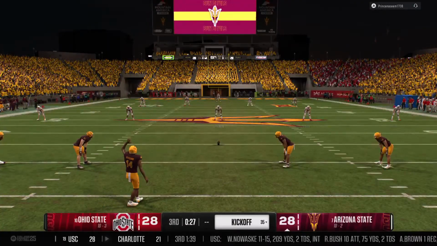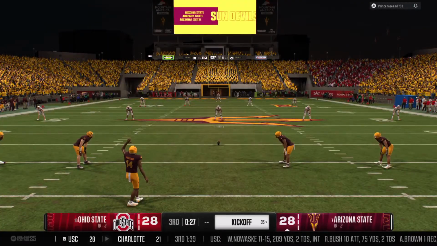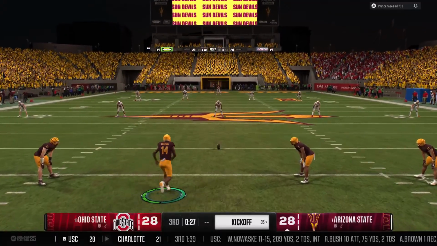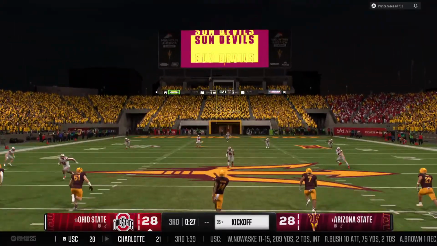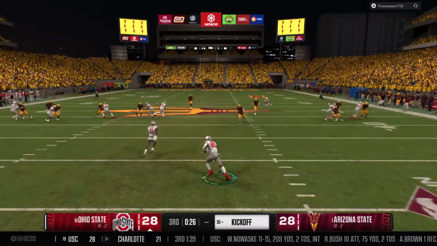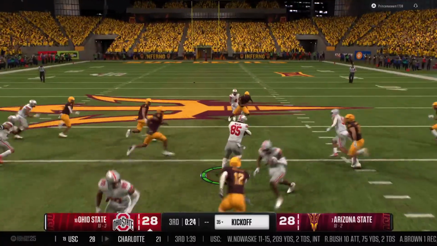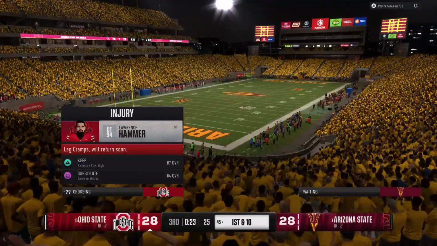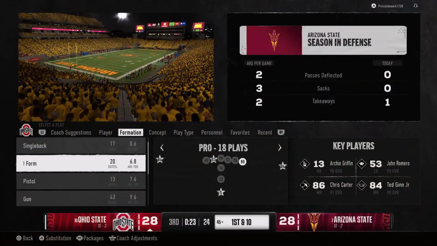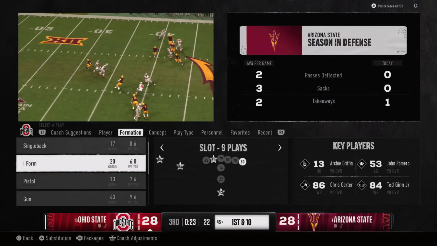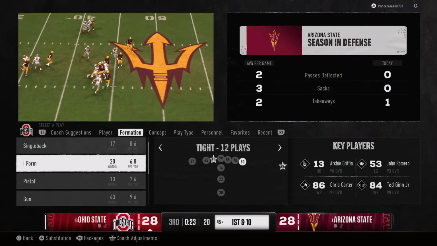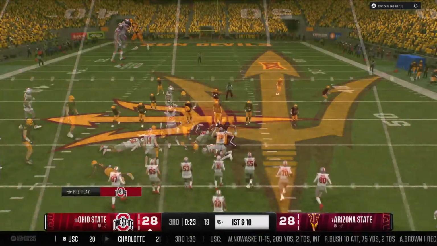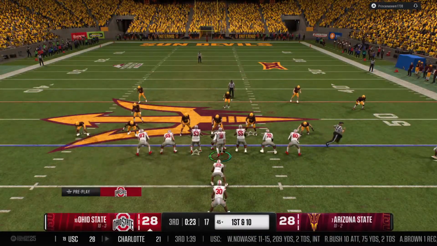Nice kick. Following the field goal, the kickoff team is out there now. It's a squib kick, fielded by one of the up men. Finally brought down at the 45. That's a great return. And the Ohio State offense will take over. 1st and 10. And the Ohio State offense comes back onto the field.